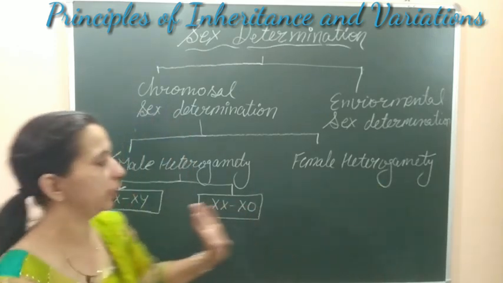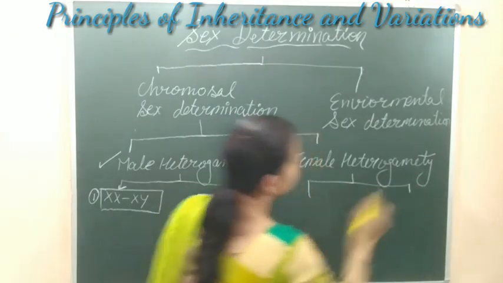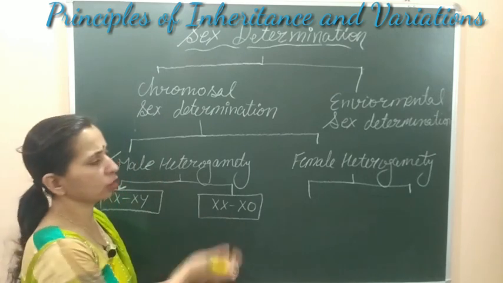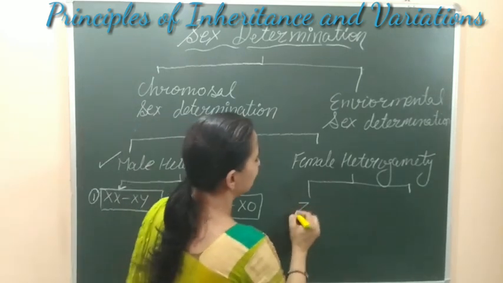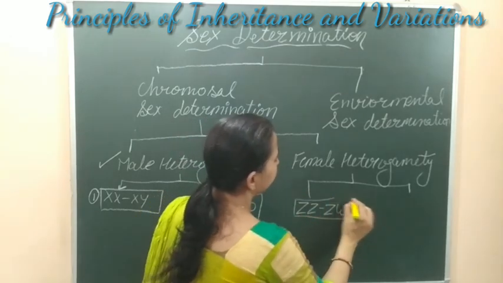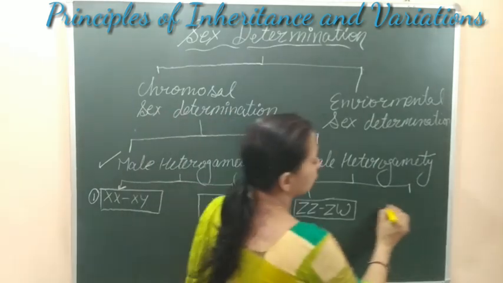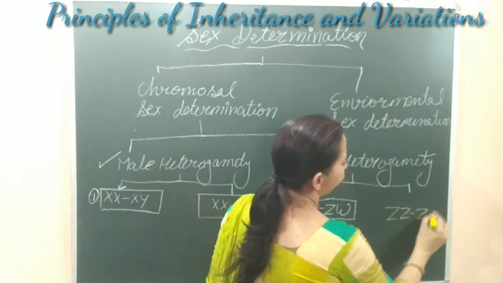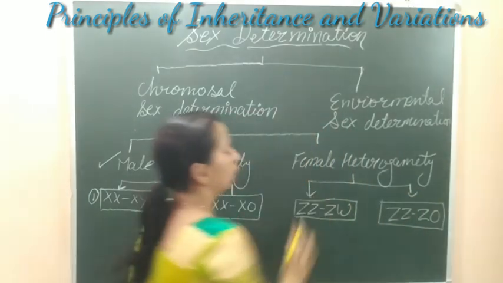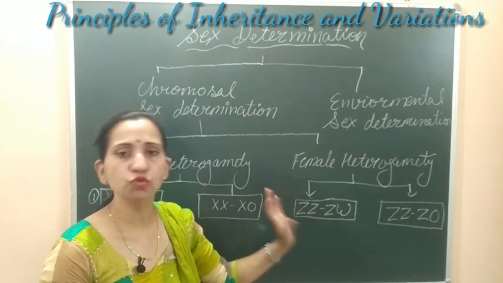We will discuss this later also, but just write their indications too, how we will indicate them. Here we indicate these chromosomes in a different manner. We use ZZ or ZW type. Female heterogamety is also of two types: the ZZ, ZW type, and the other is ZZ or ZO, or Z0 type. Male heterogamety is of two types and female heterogamety is also of two types.